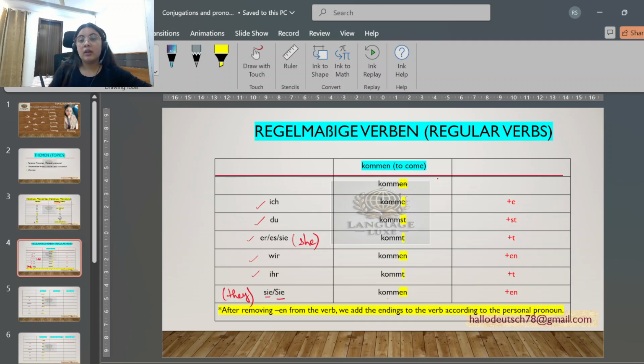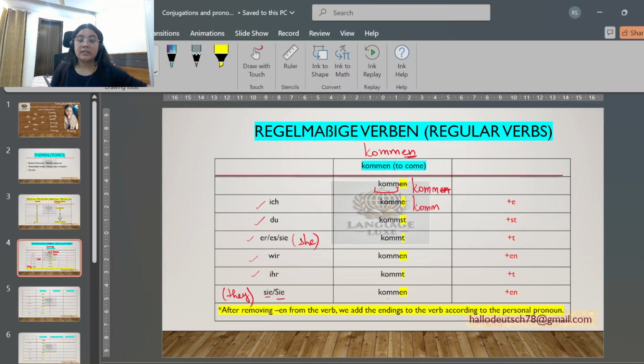Now, what is conjugation? Every verb in the German language has this en in the end, in its infinitive form. So whenever we learn any verb, we learn it like this. Now, what do we do in conjugation? Kommen is a verb which means to come. While doing the conjugation, the first rule is to remove this en from the end. After removing the en, we are left with komm, K-O-M-M. We are left with this.